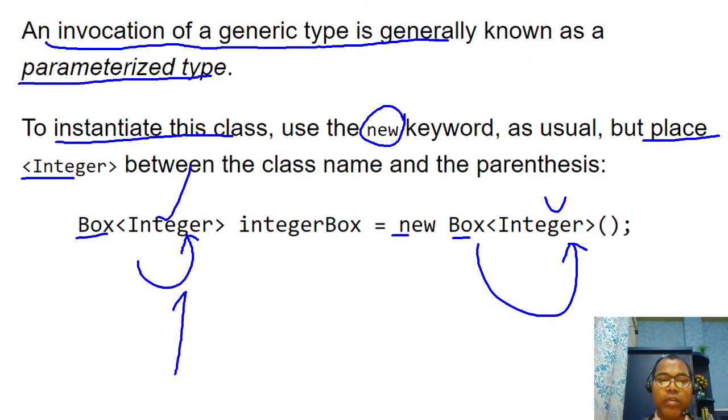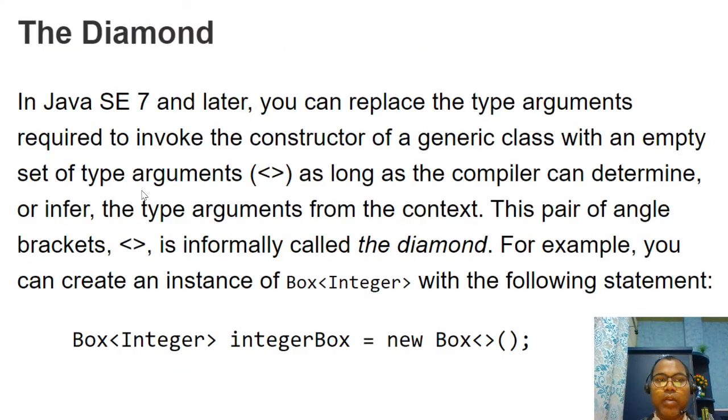You pass the type argument after the class name. This is the reference type, and this is actually the object. Before Java 7, we had to pass the type argument on both sides.